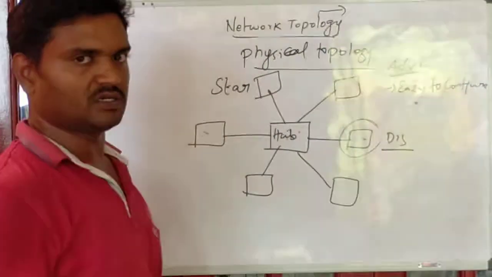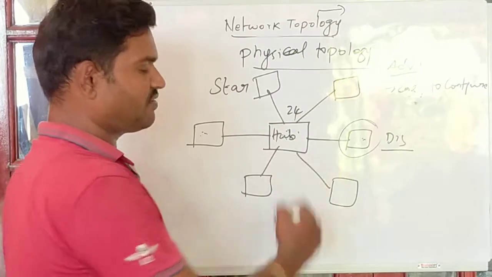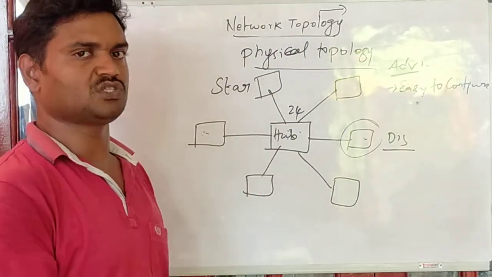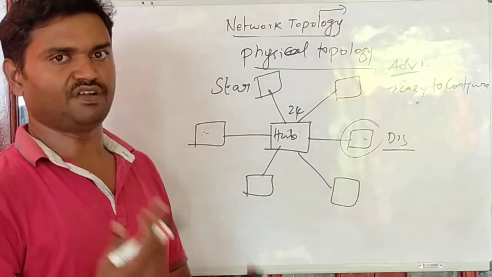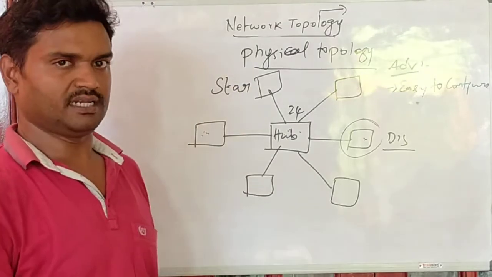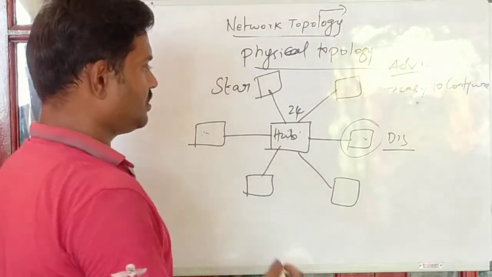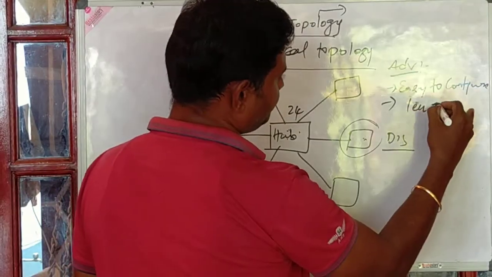Easy to configure, because the number of ports purely depends on availability. For example, a hub may have 24 ports, or a hub may have 48 ports. We can add as many devices as there are ports, so there is no issue at all in terms of scalability. We just plug in the wire and we can communicate with the hub. So it is easy to configure and less expensive.